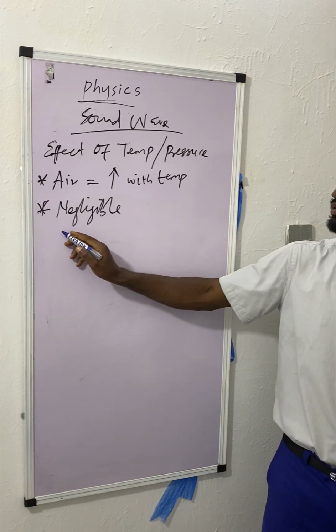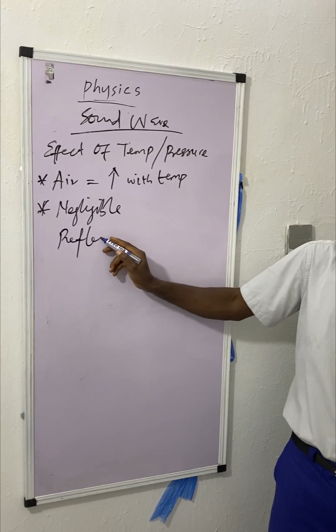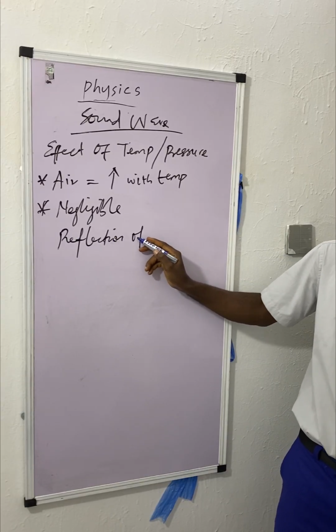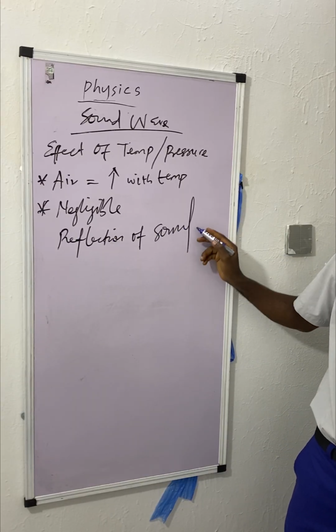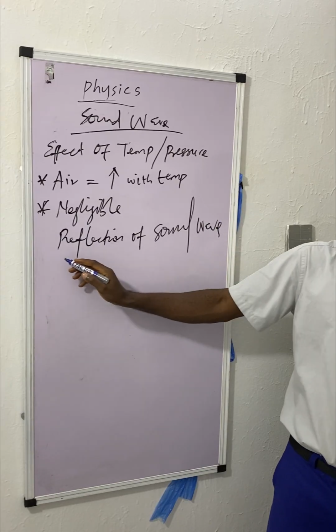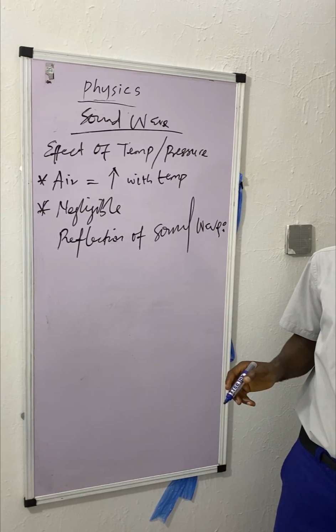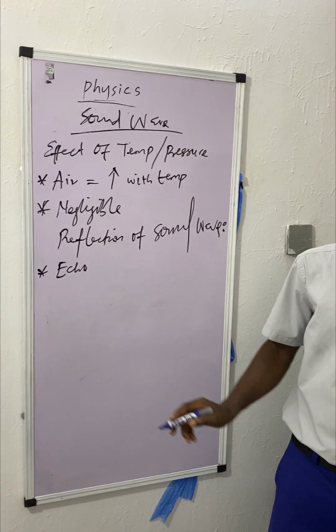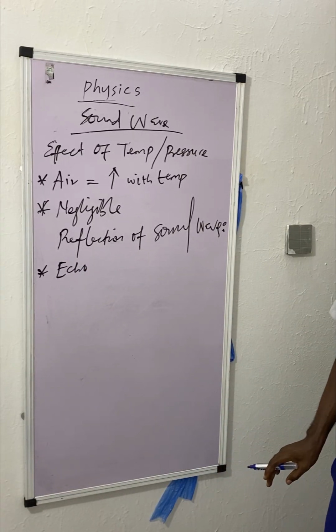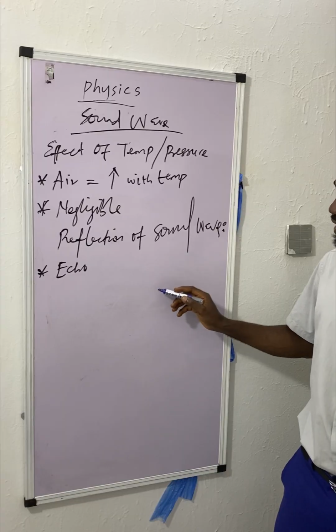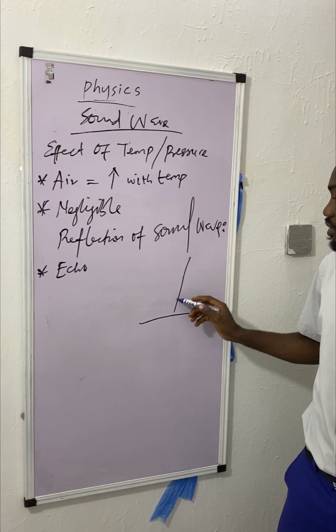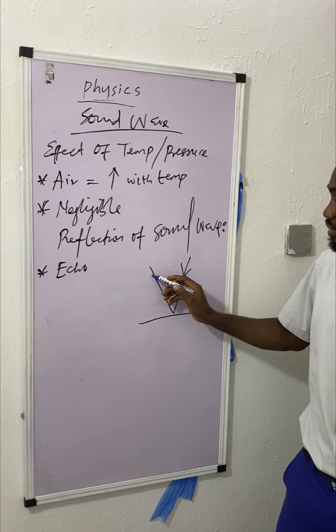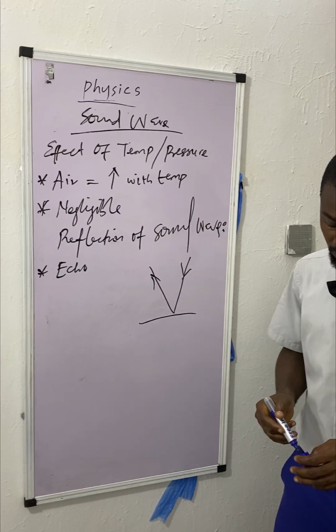So understanding the reflection of sound wave, we already spoke about reflection, right? So understanding the reflection of sound wave, we have a concept like echo. All right, and what is echo? Echo is the reflection of sound wave on a plane surface. So when sound wave falls, let's say this is a plane surface, sound wave falls on this plane surface and it rebounds. Is that not a reflection of sound wave?